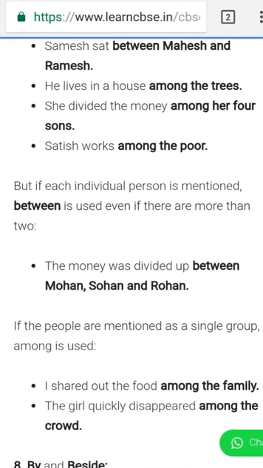So, these were all the prepositions, and in our next class we will continue with more prepositions.